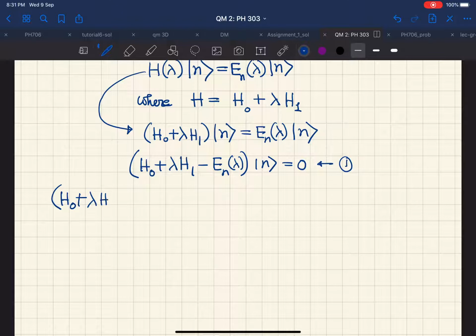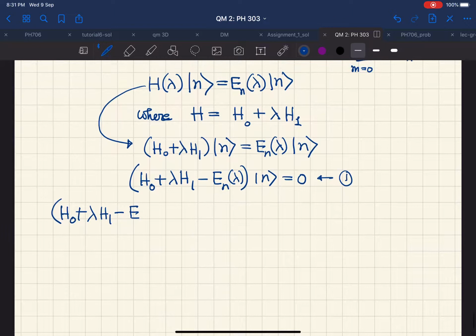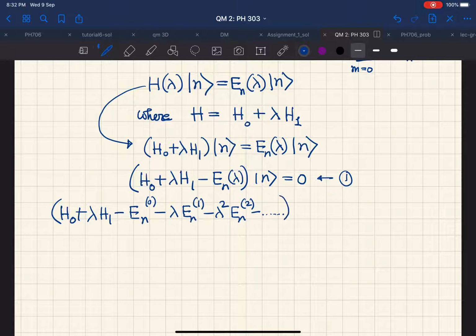So we have this H0 plus lambda H1 minus En lambda. We will use this series expansion here. Instead of En lambda, we will write En0 minus lambda En1 minus lambda squared En2, so minus the higher order terms in lambda, and then instead of this ket n we will also expand it as ket n0 plus lambda times ket n1 plus lambda square times ket n2 plus higher order terms.